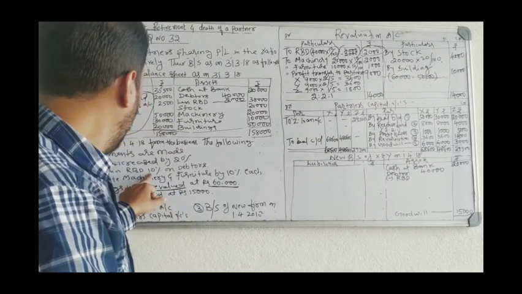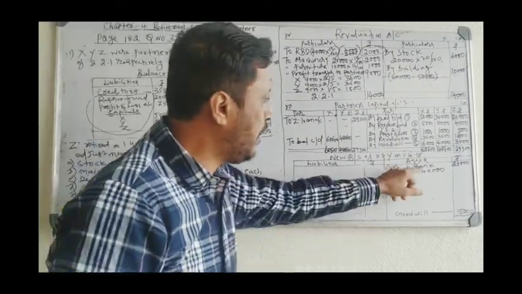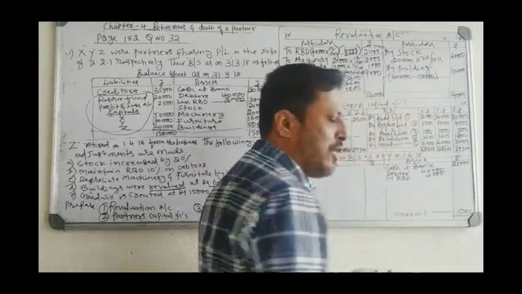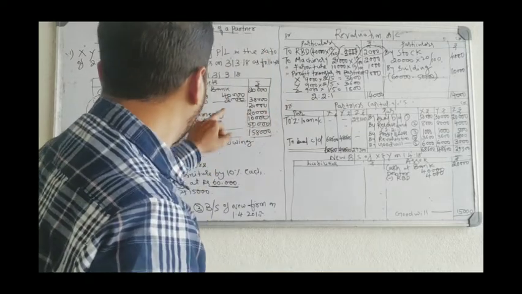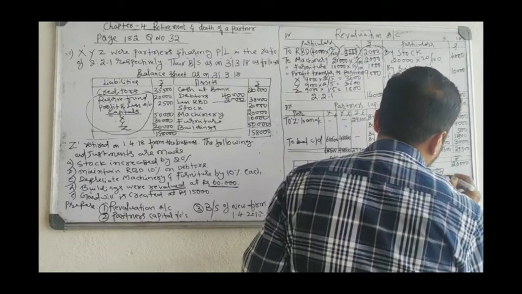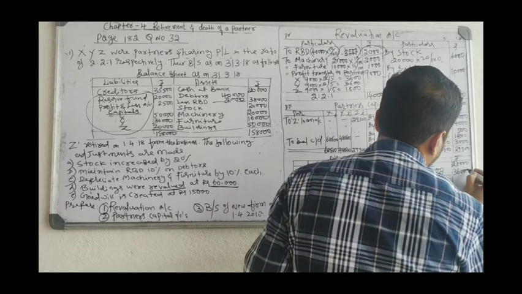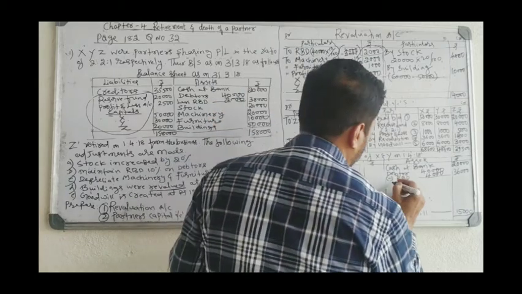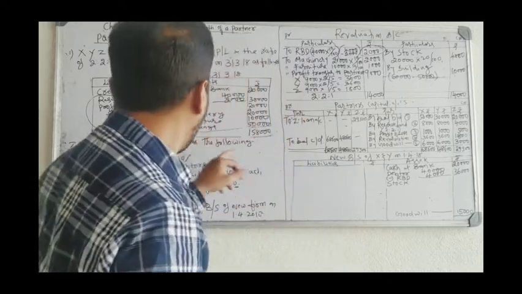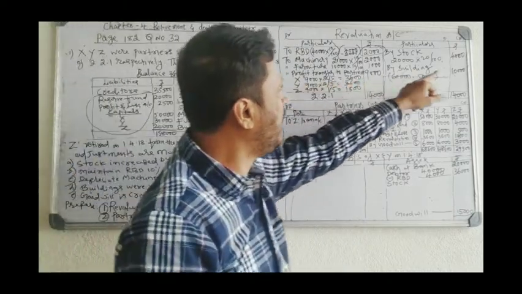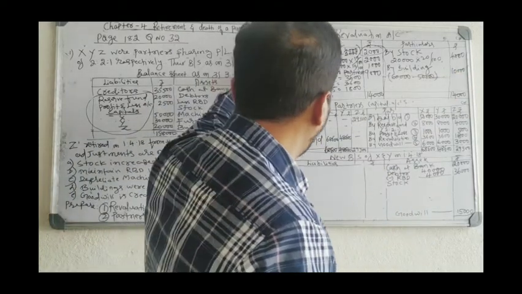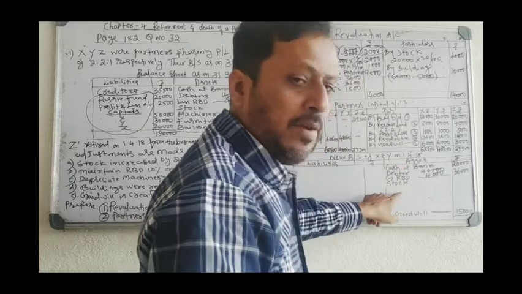What is said in the problem? RBD 10% on debtors. 40,000 into 10%, 4,000 you have to deduct. You can take 40,000 into 10%, 4,000, or you can take the 2,000 already given in the balance sheet and 2,000 in the revaluation, total 4,000. So 36,000. Then after that, stock. Stock is 20,000, increased by 20%, 4,000. If there is an increase, an income, here losses you have to minus, income you have to add.